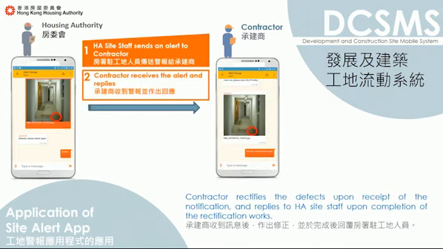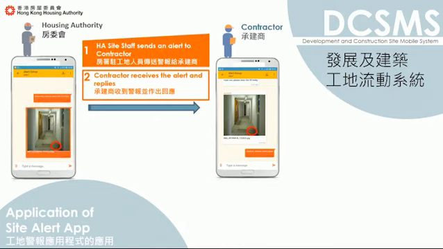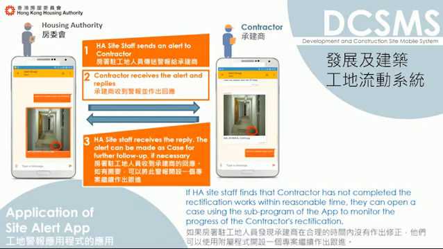Contractor rectifies the defects upon receipt of the notification and replies to HA site staff upon completion of the rectification works. If HA site staff finds that contractor has not completed the rectification works within reasonable time, they can open a case using the sub-program of the app to monitor the progress of the contractor's rectification.